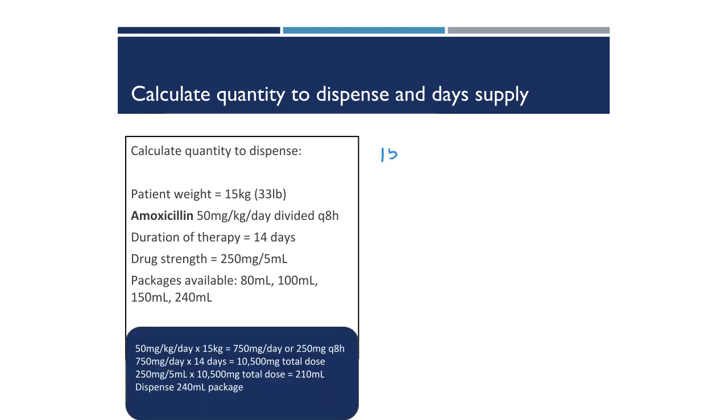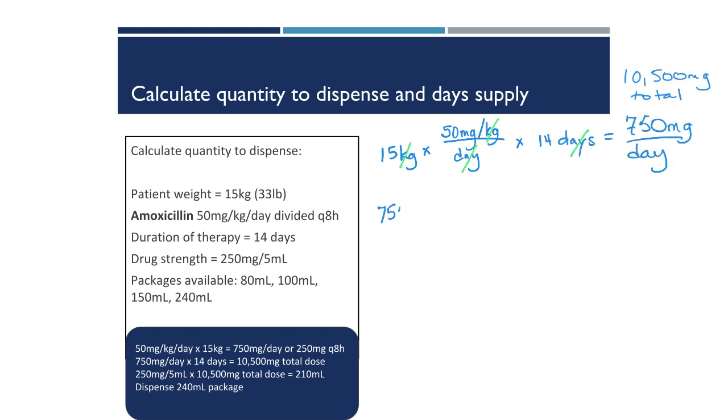All right, let's do this example with a different weight. In this example, the patient weighs 15 kilograms. To work out 50 milligrams per kilogram per day, we multiply those, and over a 14-day period, each day the patient will get 750 milligrams per day. Over the total course, the patient will receive 10,500 milligrams of the drug.